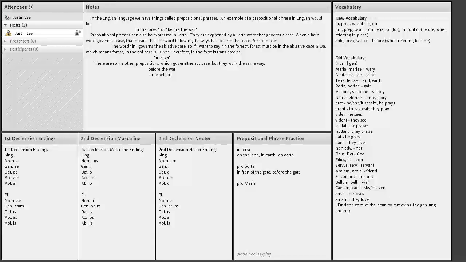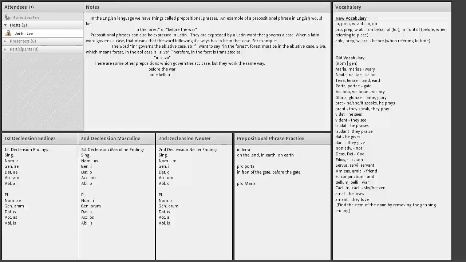So if you look at the vocabulary, one way you can translate "pro" is by saying "on behalf of," or you could say "for." But in this case, it would be really odd to say "for the gate," meaning on behalf of the gate. What are you going to do? A gate really isn't a person, so you can't do anything for it besides maybe maintenance it.